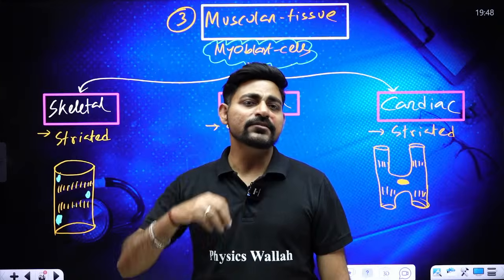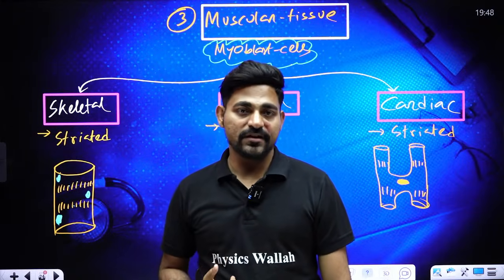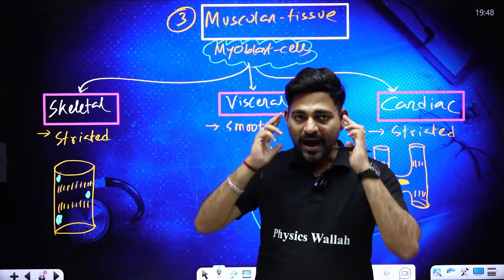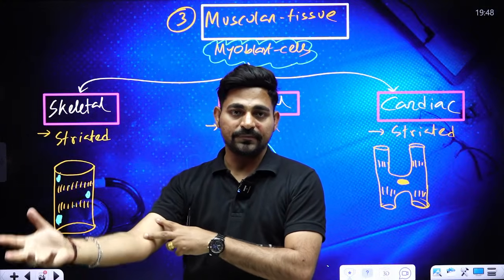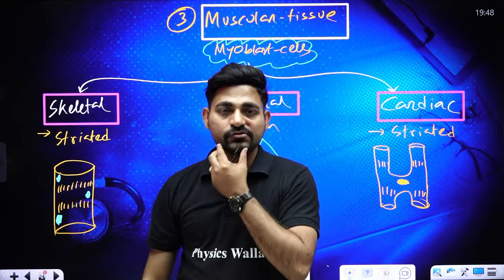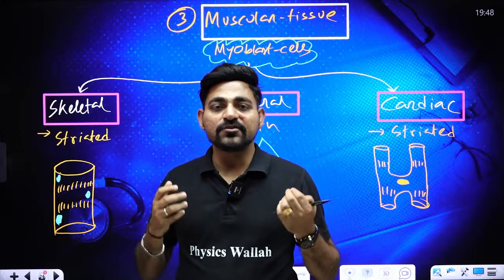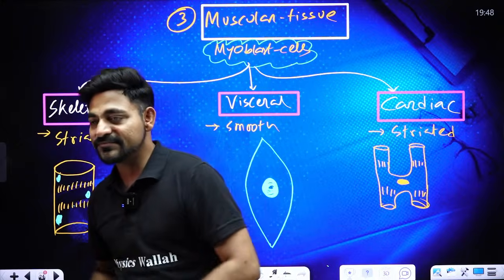If the muscle is not listening to you, then we call that involuntary muscles. Now, just try to imagine if you are giving command to your biceps or triceps and you can move your hand. You can blink your eyes, you can chew your food. Everything that's controlled by your will and wish.